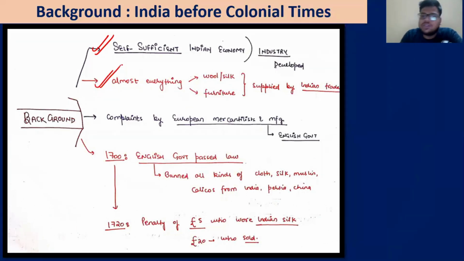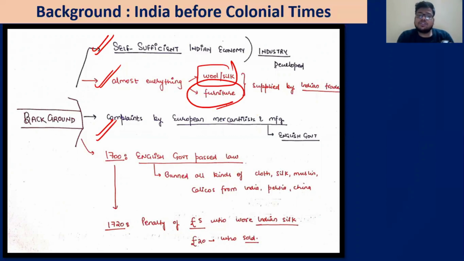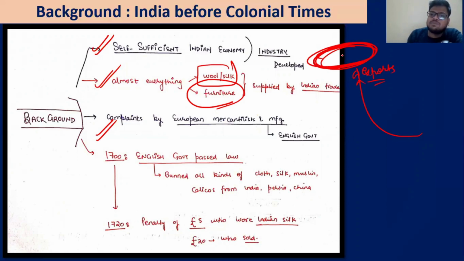We prepared almost everything: wool, silk, furniture, and it was supplied by Indian traders. Then English mercantilists and manufacturers said to their government that if everything is getting exported here, then what will these manufacturers do? So the English government started passing laws and banned all kinds of cloth, silk, muslin, and calico from India, Persia, and China.